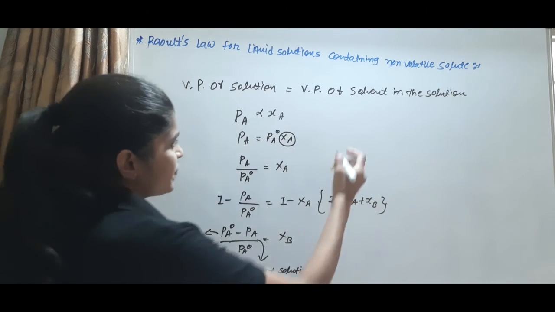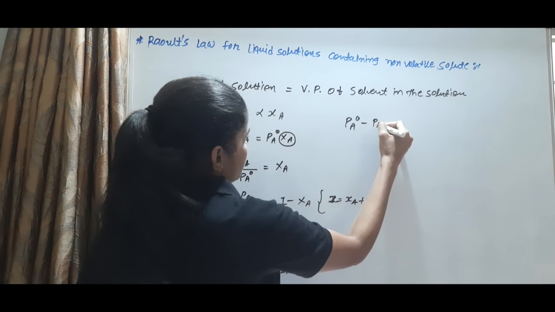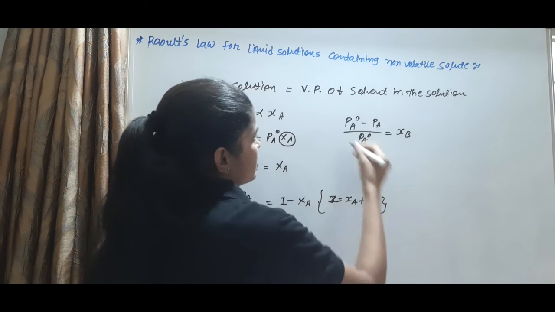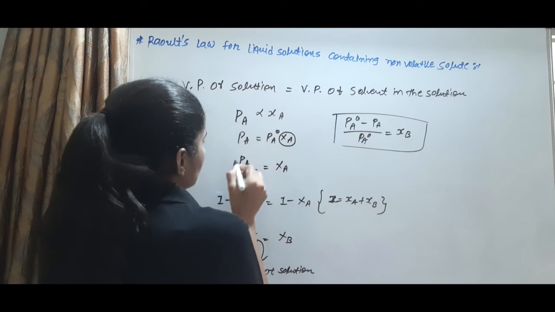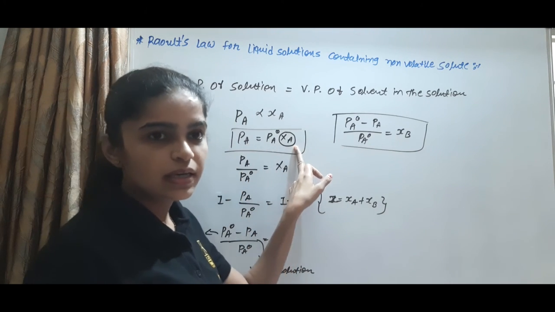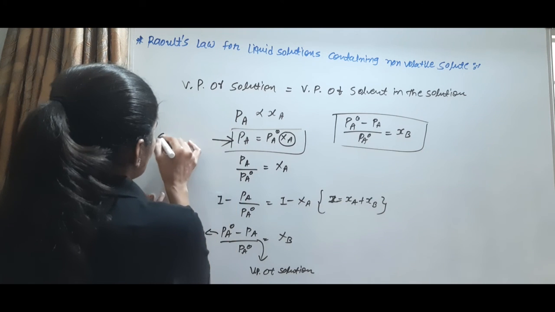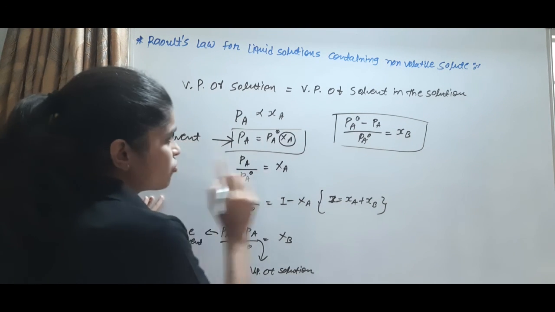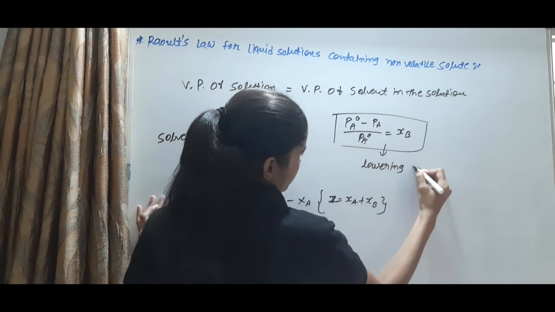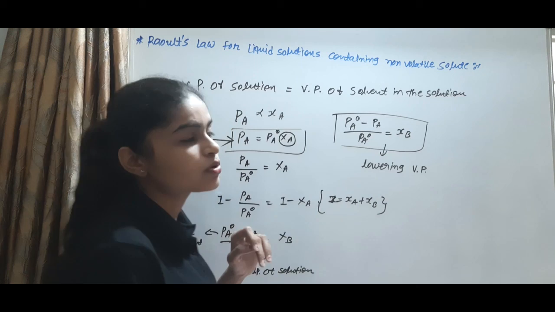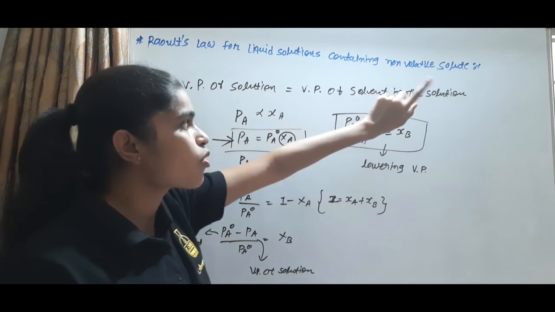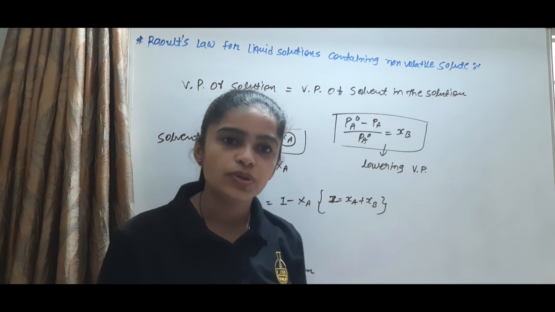So (PA0 minus PA) upon PA0 is equal to XB, and this gives PA equal to PA0 times (1 minus XB). This is the vapor pressure for the solvent, and this term is the relative lowering of vapor pressure. Because PA0 is more than PA, the relative lowering is directly proportional to the mole fraction of the non-volatile solute.